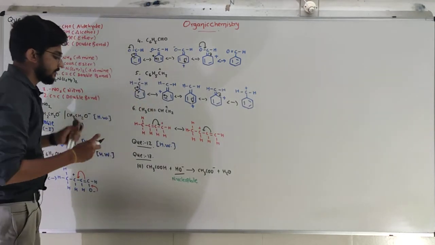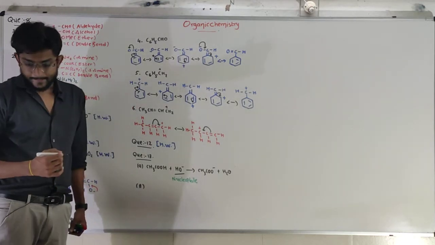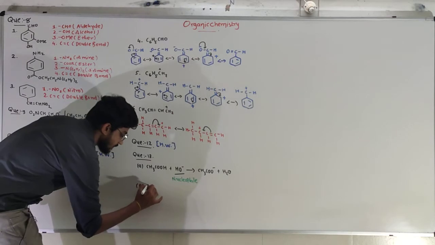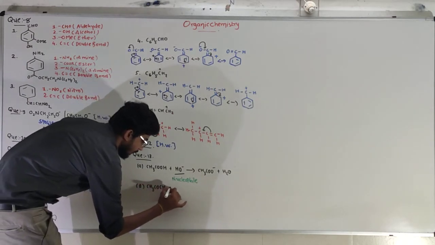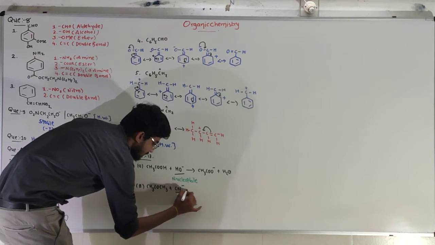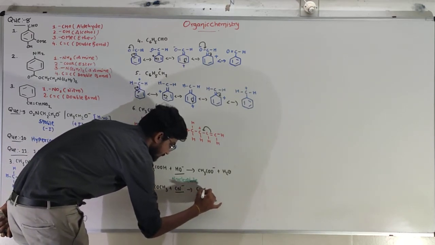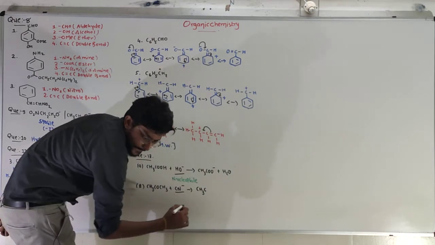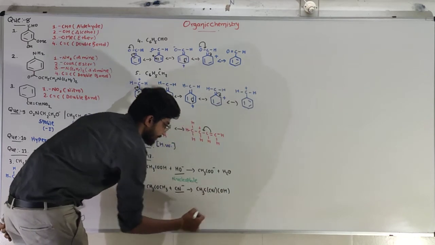After that, our second reaction is CH3COCH3 plus CN minus gives me CH3C(CN)OH.